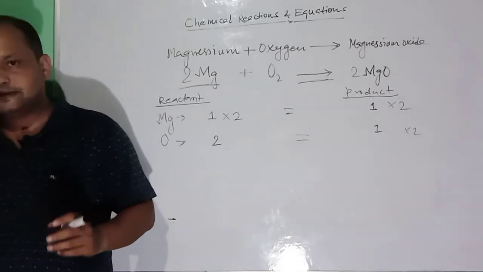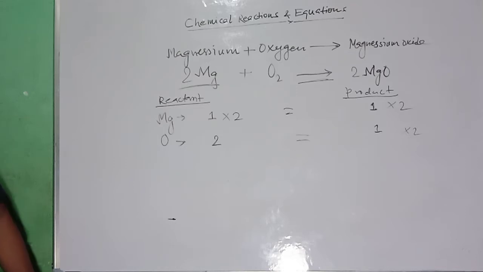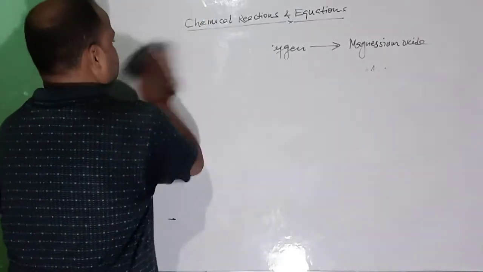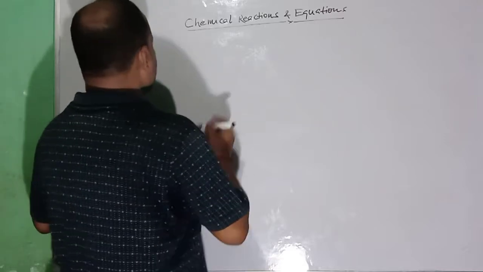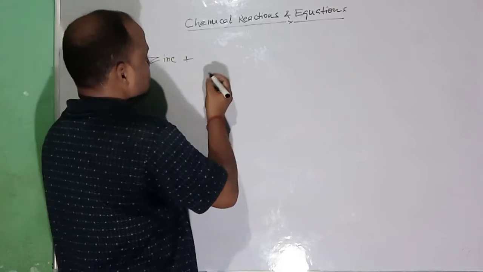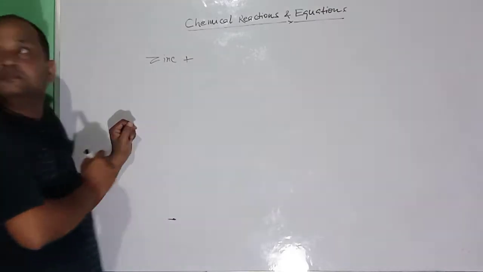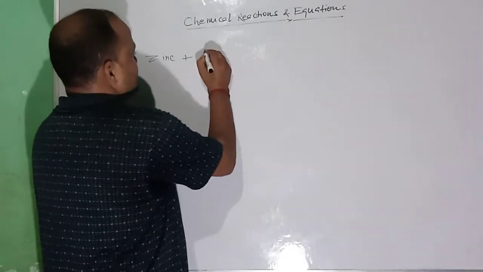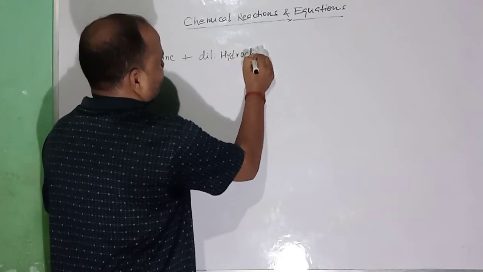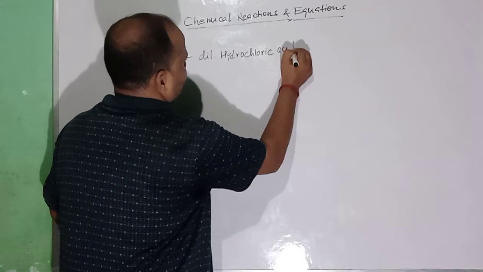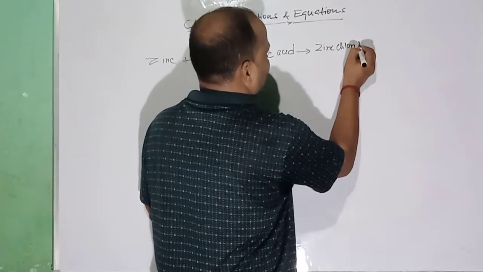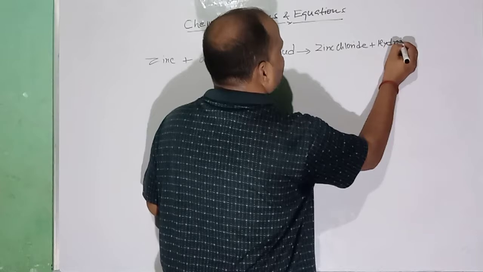So students, take some other example. Suppose zinc plus dilute hydrochloric acid, it gives zinc chloride plus hydrogen.